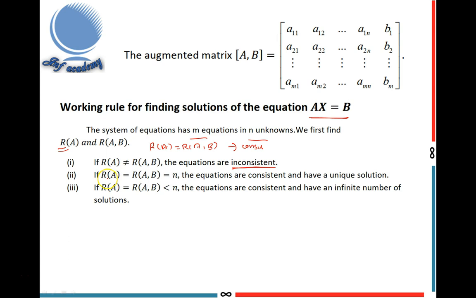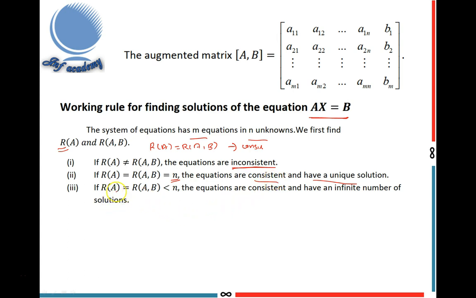Second one: if R of A equals R of (A, B), and it is also equal to n, the number of unknowns, then the equations are consistent and have a unique solution. The second condition is R of A equal to R of (A, B) equal to n, the number of unknowns. Then the equations are consistent and have a unique solution.